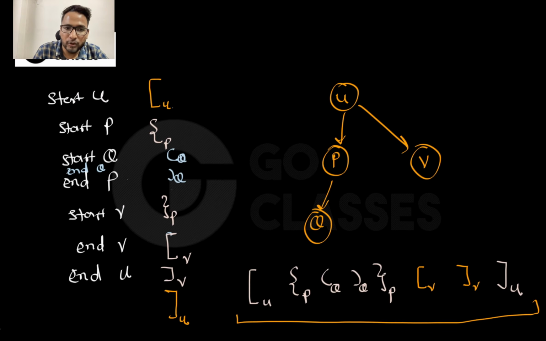See here, you are starting this u. Let's denote this start of u by this symbol. And then let's say that you are starting at p, and then you may start q, then you have to finish q, then you can finish p, and then let's suppose you are starting v, and then at the end you are finishing u. So that's how you are basically doing this in this particular graph, right? This parenthesis theorem is clear to everyone, okay?